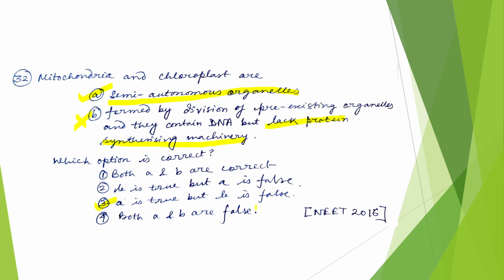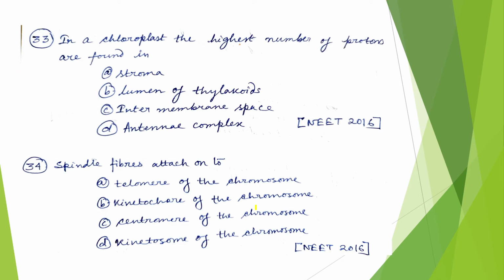Now coming to the 33rd question. In a chloroplast, the highest number of protons are found in, it is very easy, the lumen of thylakoids. According to chemiosmotic theory, for the formation of ATP, proton gradient generation is very much needed. And how are protons formed in the lumen of thylakoids? There the dissociation of water molecule leaves H plus ions, which are our protons. So that is why the lumen of thylakoids has the highest number of protons.